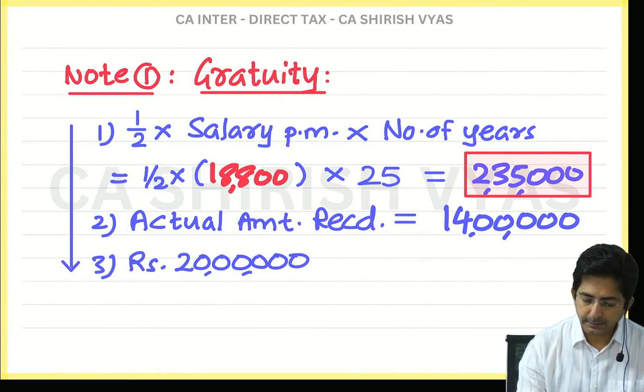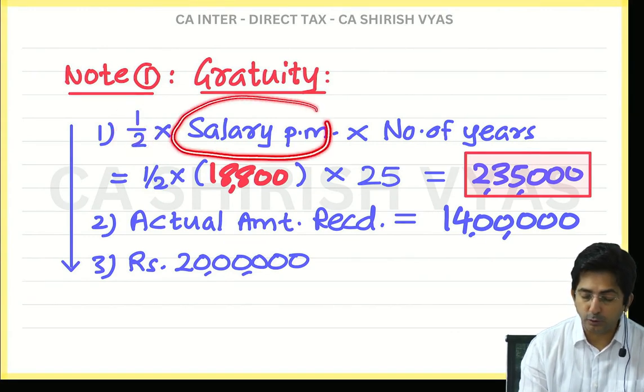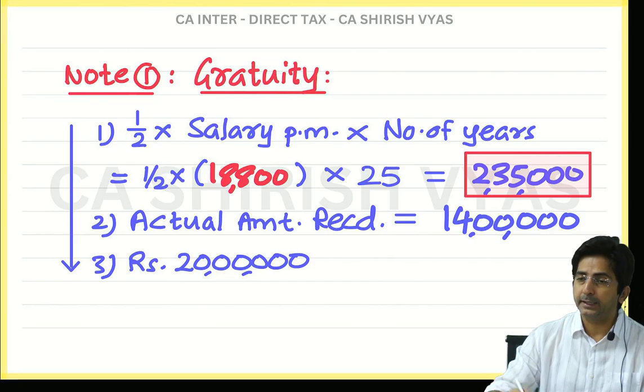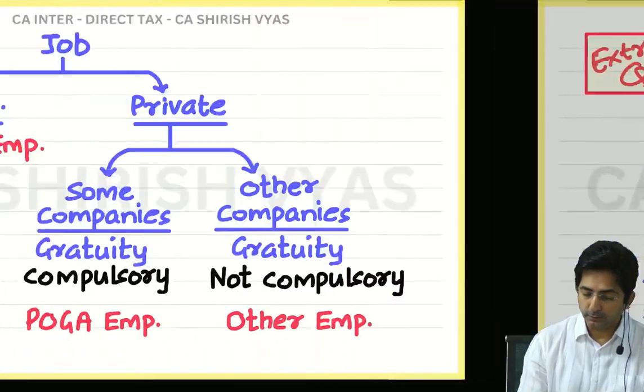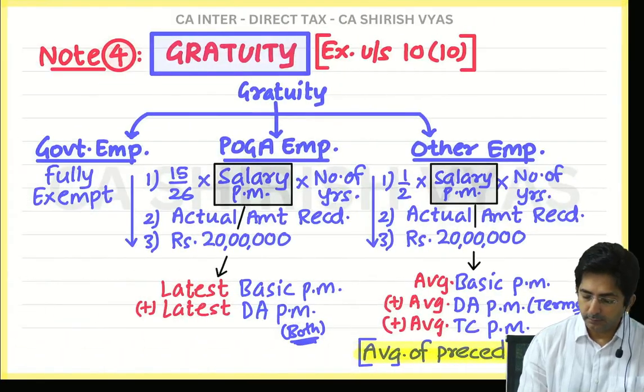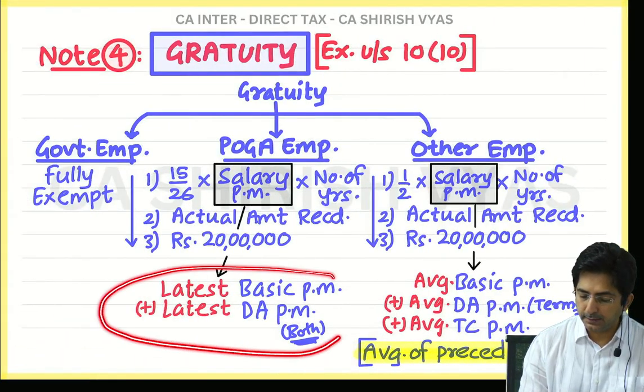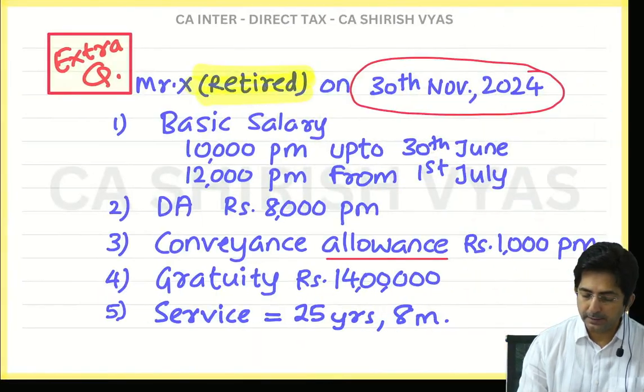Yes, the first change is this will become 15 by 26. Your salary will be average or latest? Calculate and show me what the latest is. See, what was the theory for this? Latest basic plus latest DA, both. So tell me, what is this latest basic?